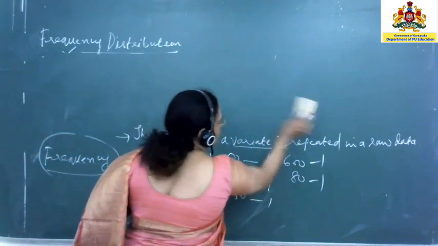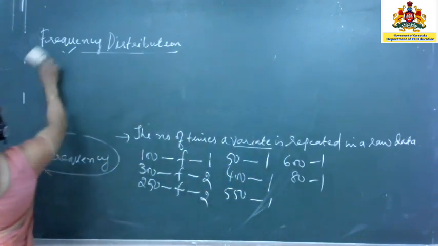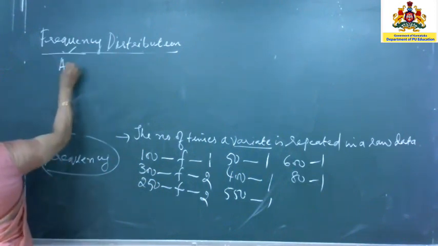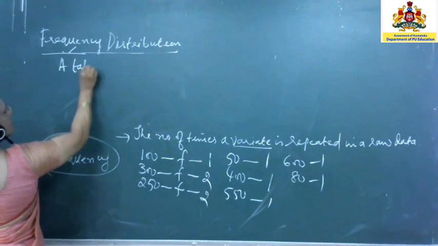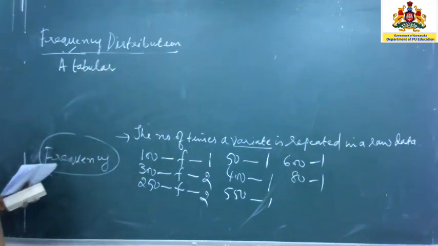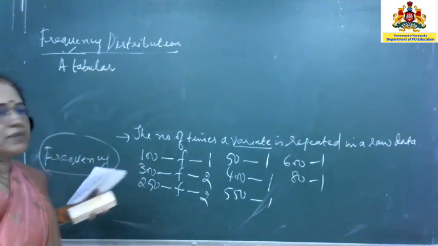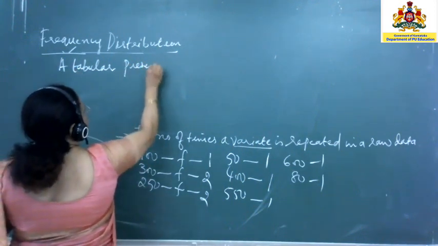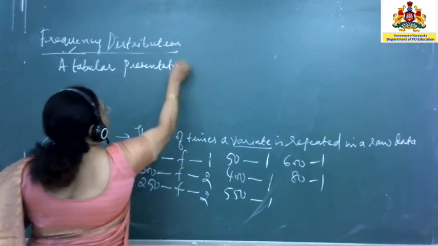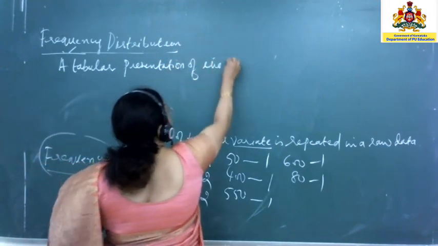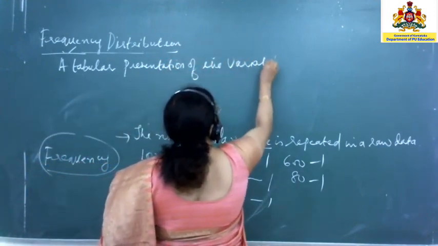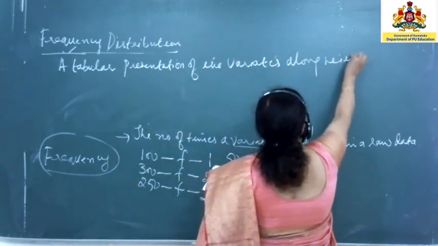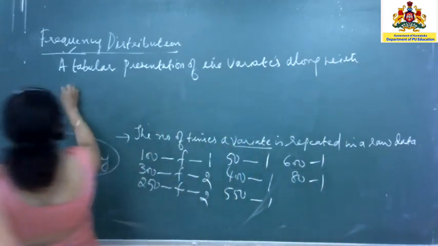Now as all of you know, you have learnt in school, it is nothing but a table. So frequency distribution is a tabular presentation, or you can say representation, of the variates along with their respective frequencies.